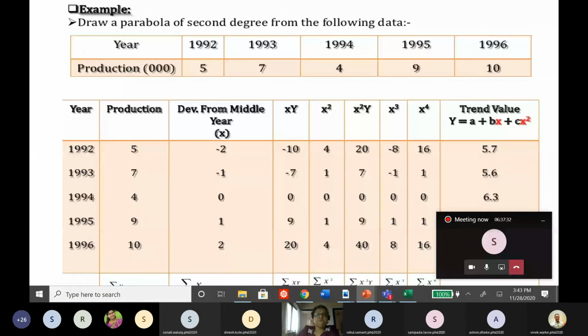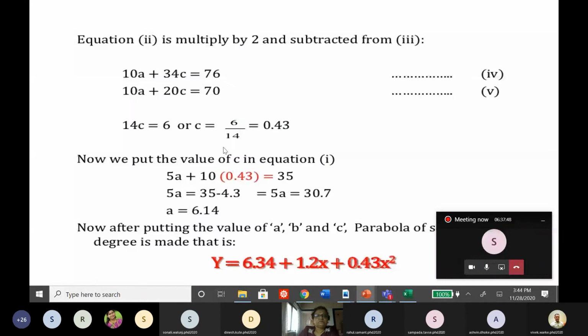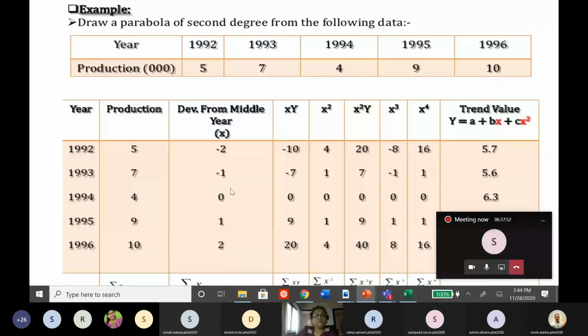Because of shifting of the year, see from the table itself, if I choose this middle year as the base year, meaning 0, I'm choosing this as 0, then 94 minus 93 minus 94 is minus 1, and this will be minus 2. Here it is 0, 1 and 2. Because of this, the summation of x will become 0. You can observe it. But this is the case only if the number of years, meaning the number of data points, is odd. Otherwise, you may not always get 0.